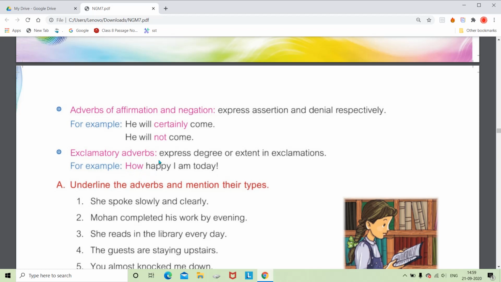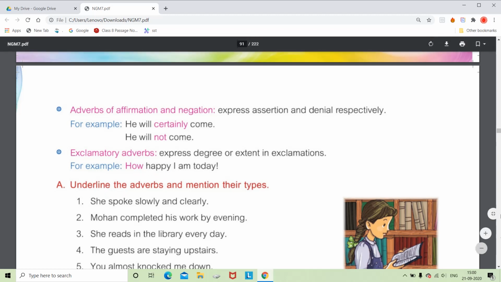So how shows the extent or degree. That means I was very happy, or a little happy, or too much happy. So it shows the different levels of happiness, the degree of our expressions, and it is used in exclamatory sentences. It is called the exclamatory adverb. Okay.